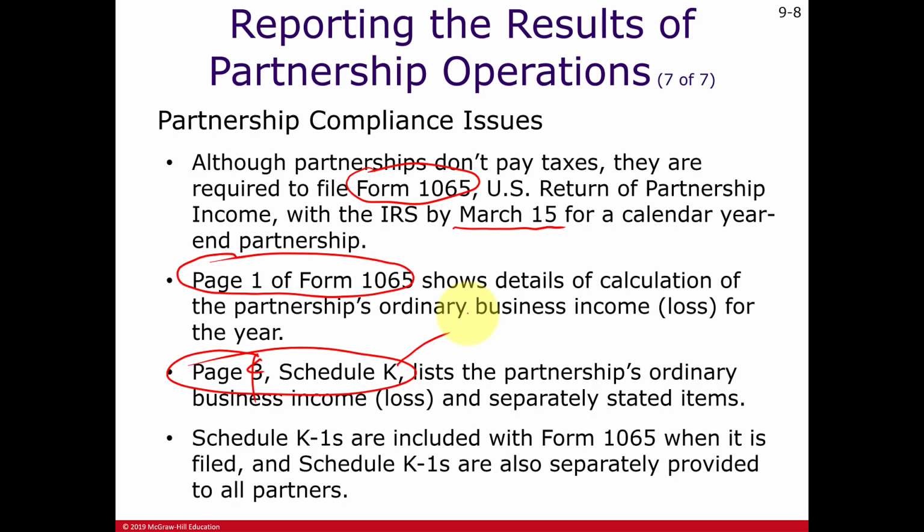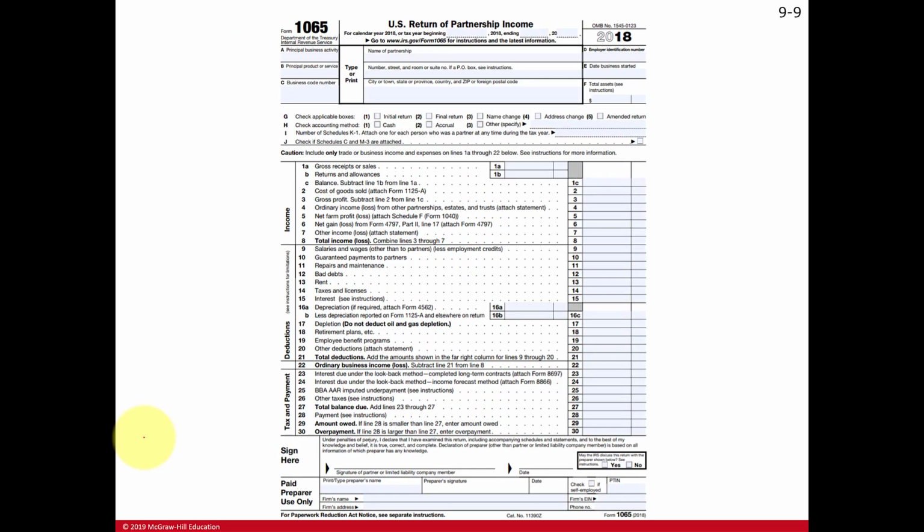But to communicate how much of each amount is going to be reported to each partner, the partnership has to prepare a Schedule K1 showing the partner's, his or her, share of the income and deductions. So here's an example of a 1065 form. This is page 1, reporting the ordinary business income and the ordinary business deductions, and when we subtract the two, we get the ordinary business income or loss amount that we've talked about.